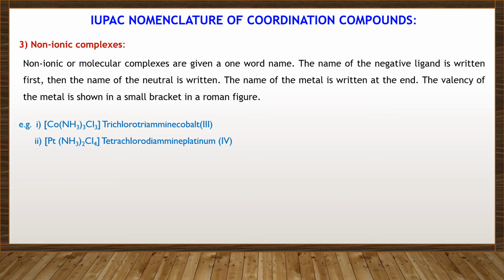Number 2, [Pt(NH3)2Cl4]. The name of the anion, that is the negative ligand, is written first. Tetrachloro, diammine, platinum(IV).